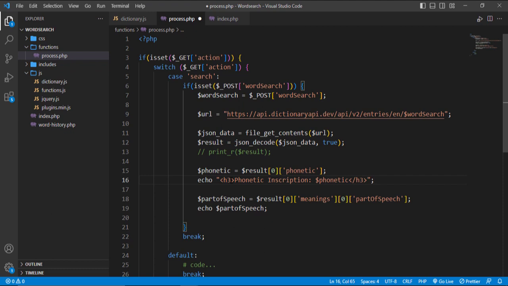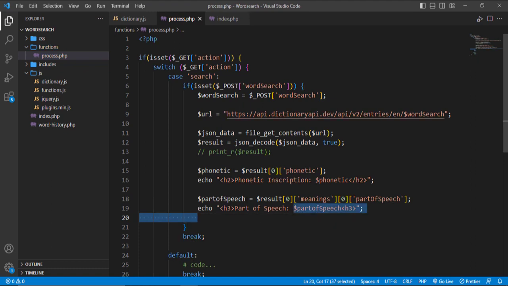You know what? Let's use an h2 tag, which is going to be bigger. Now let's come over here and do the same thing: let's echo an h3 tag instead. Okay, h3. Now let's say part of speech. What am I doing? Part of speech. Nice. And let's pass this variable inside part of speech. Let's delete this, we don't need that, and Ctrl S to save.